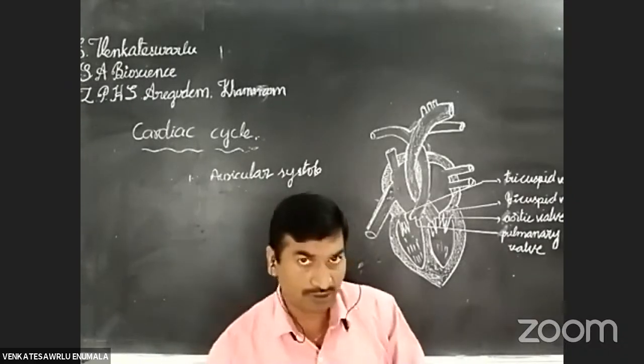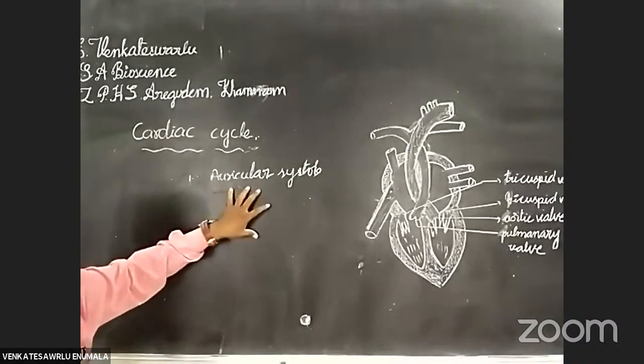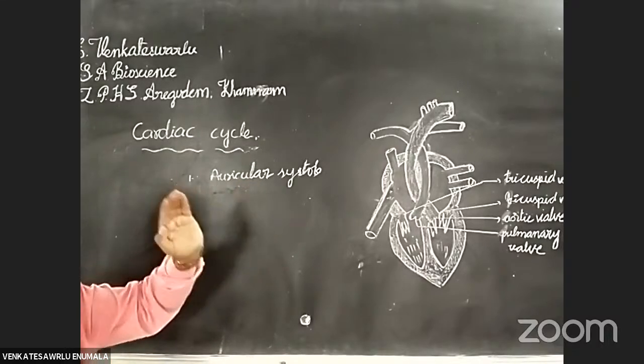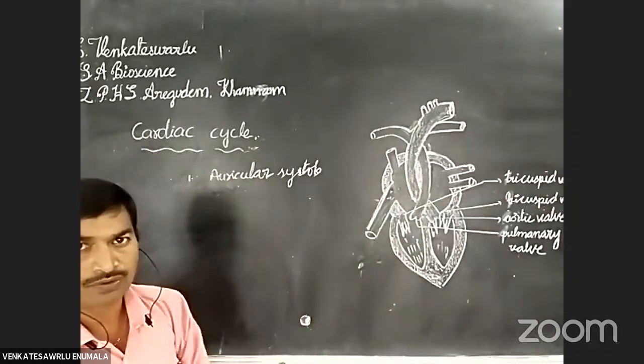Okay students, now I am going to discuss the auricular systole. All of you write all the phases. Once again I am repeating: the cardiac cycle consists of 3 phases: auricular systole, ventricular systole, auriculoventricular diastole.